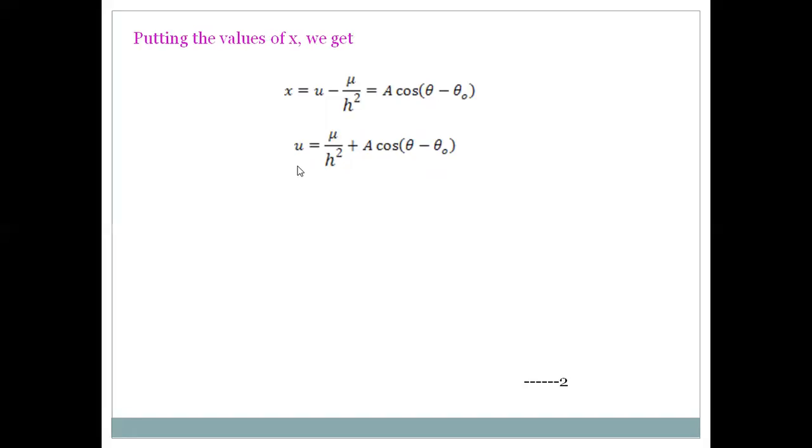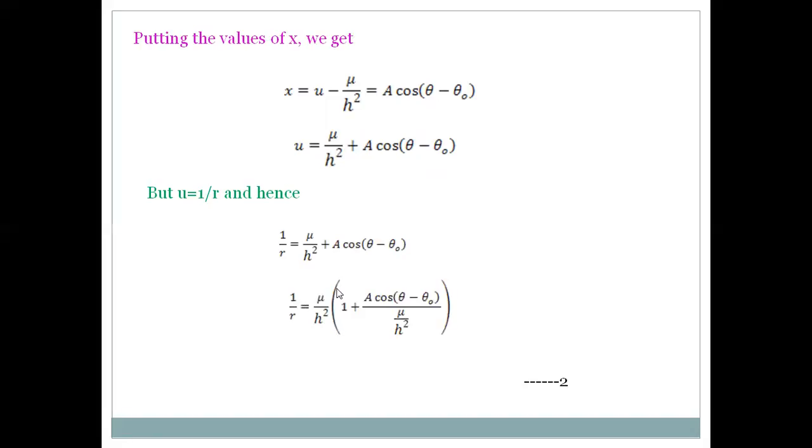But we know u = 1/r, and μ and h are constants. Then 1/r = μ/h² + A cos(θ − θ₀). When μ/h² is taken out as common, we get 1/r = (μ/h²)[1 + (A h²/μ) cos(θ − θ₀)]. That is, 1/r = (1 + (A h²/μ) cos(θ − θ₀)) / (h²/μ). This may be taken as equation 2.